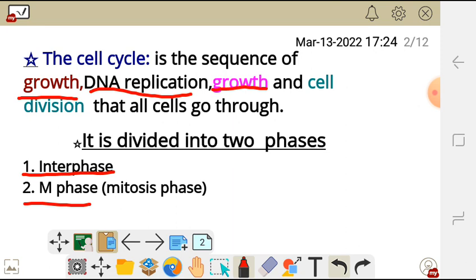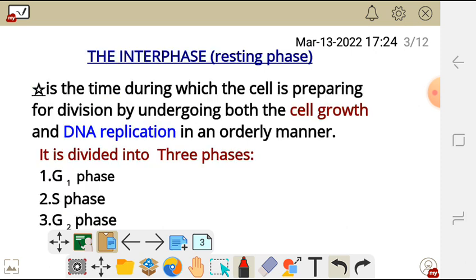In this video I'm going to talk about the interphase part, and in the other video I'm going to talk about the M phase or the mitosis phase. So, the interphase.